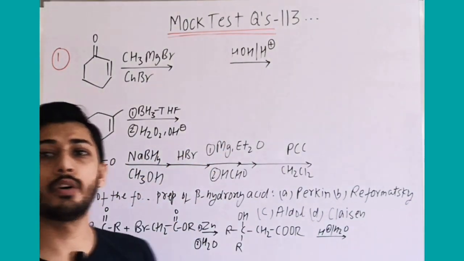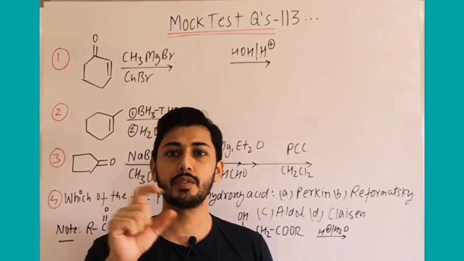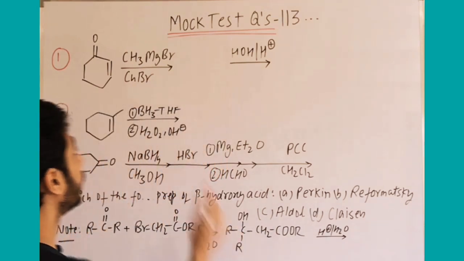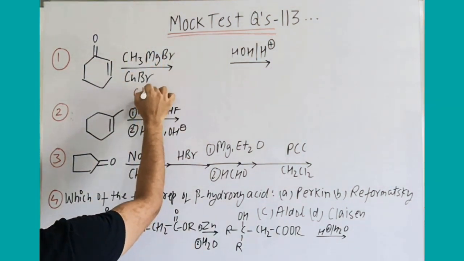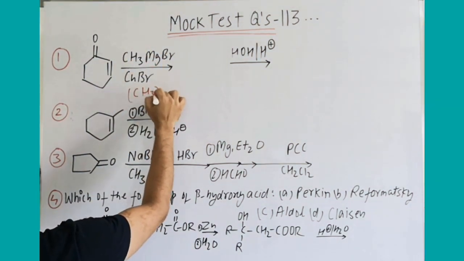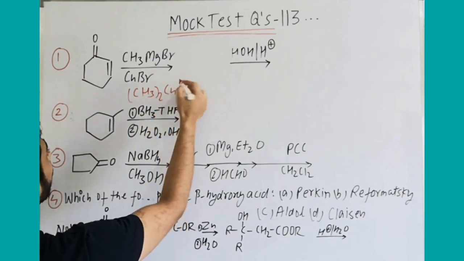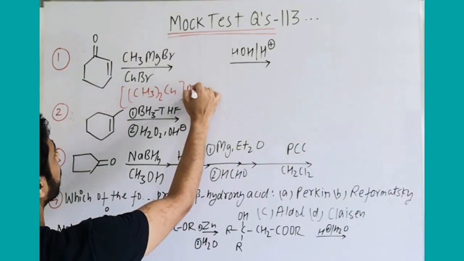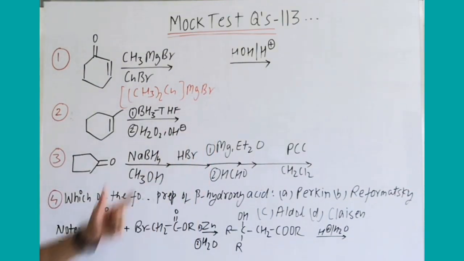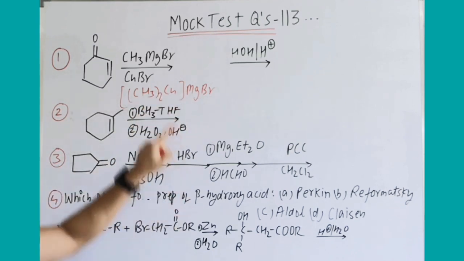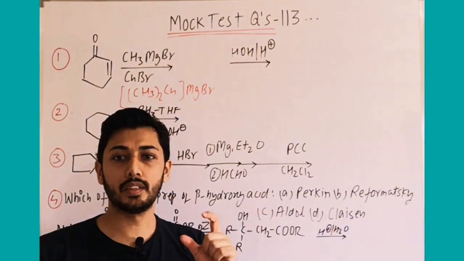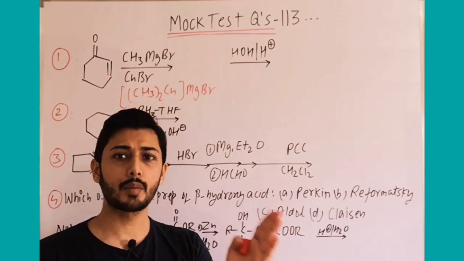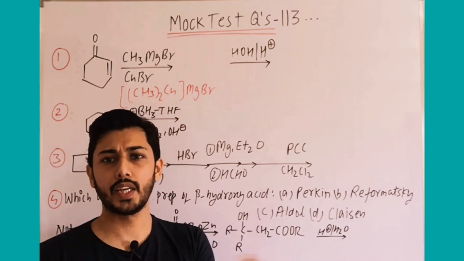In the first one, the information is that if you have Grignard reagent with CuBr, it generates organocuprates. Here it is CH3, it forms (CH3)2Cu, and outside it will be MgBr. This type of R2Cu MgBr is a milder reagent as compared to Grignard. We know that Grignard reagent with a carbonyl compound gives direct nucleophilic addition.